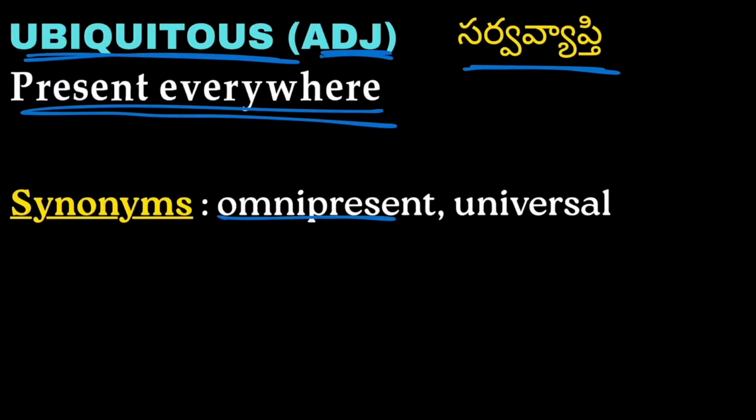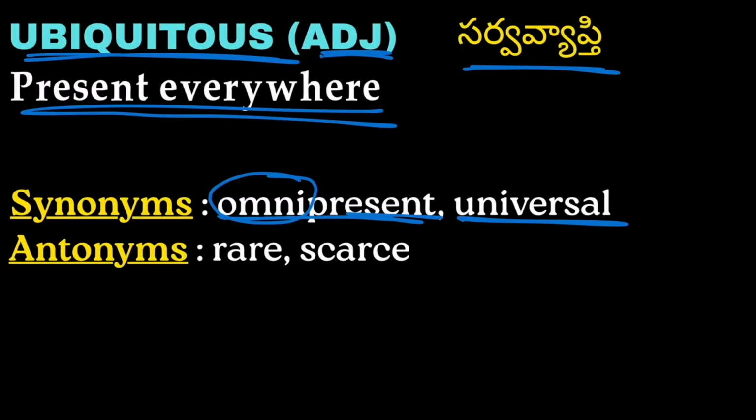Synonyms: omnipresent and universal. Omni in the sense everywhere, present in the sense present. So omnipresent means present everywhere. Antonyms: rare and scarce, which means not easily available.